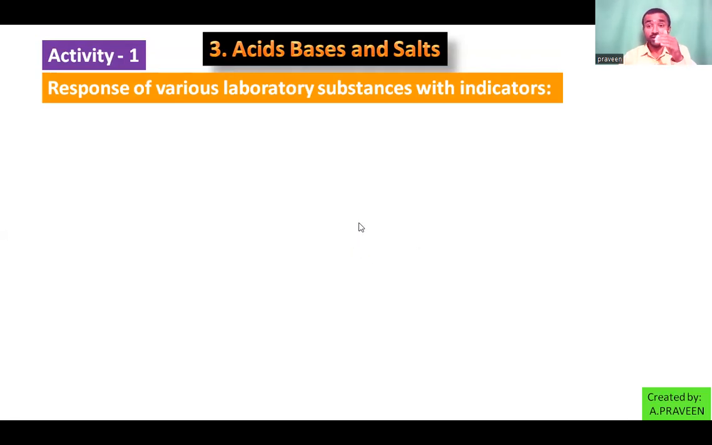So how can they affect the indicator? Suppose if I take phenolphthalein, it changes into pink color. So which is affecting the color of phenolphthalein into pink color? That is basic substances. So the nature of the substance will affect the indicator. So what is an indicator? The substance which can change its color in different mediums. That is called an indicator. An indicator is itself a weak base or a weak acidic substance.